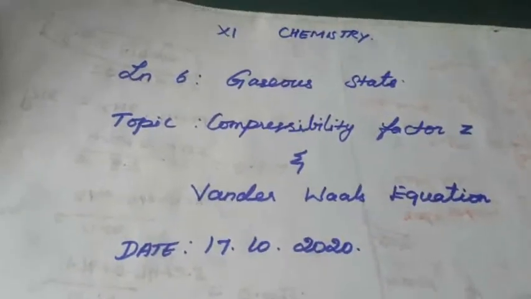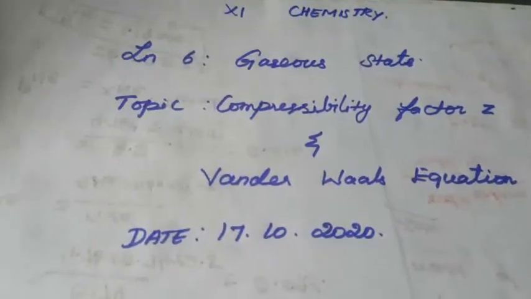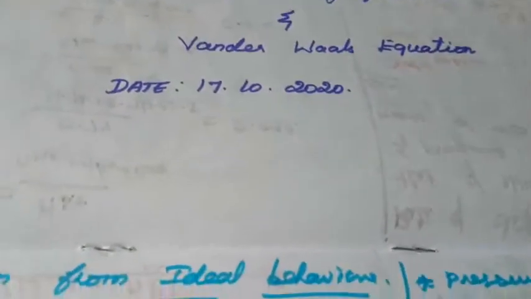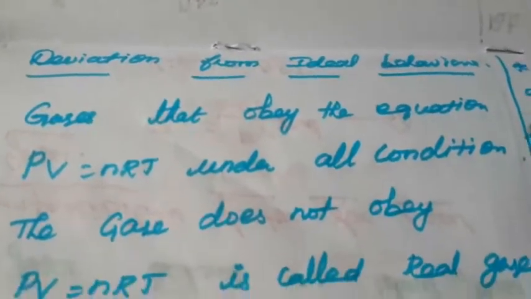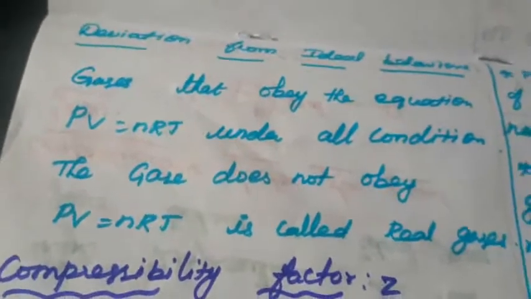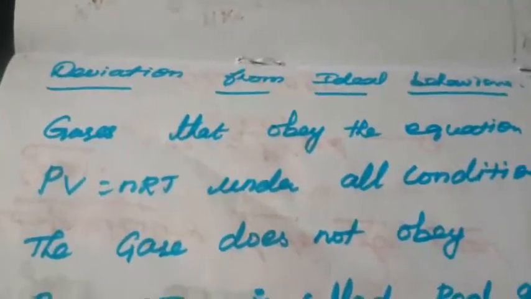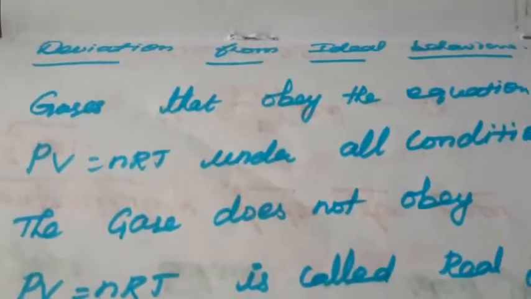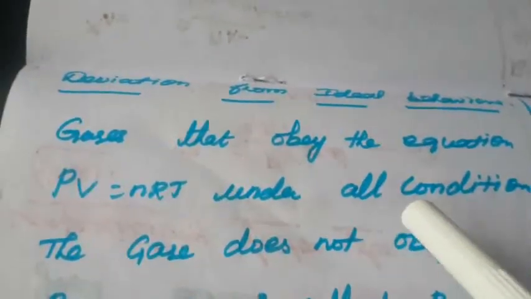The next one is how to derive the ideal gas equation. Today we are going to continue with this ideal gas equation. What is meant by ideal gas equation? The gases that obey the equation PV = nRT under all conditions, that is called an ideal gas. The gases which obey PV = nRT under all conditions, that is temperature, pressure, any other condition, are called ideal gases.